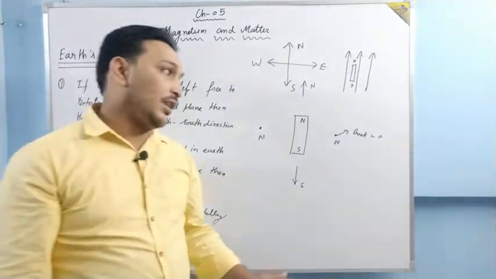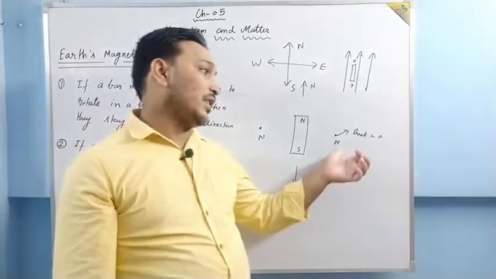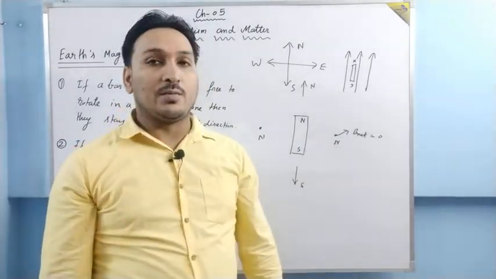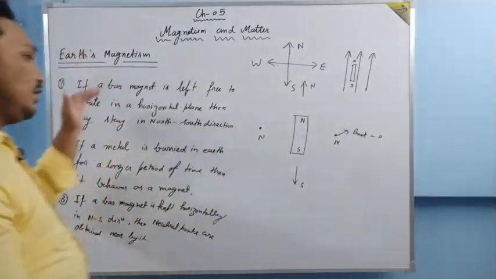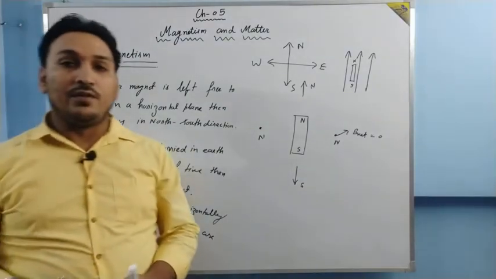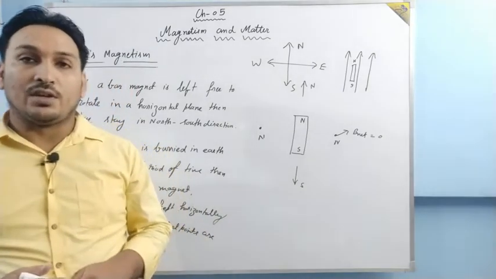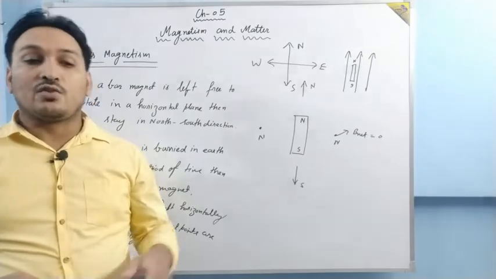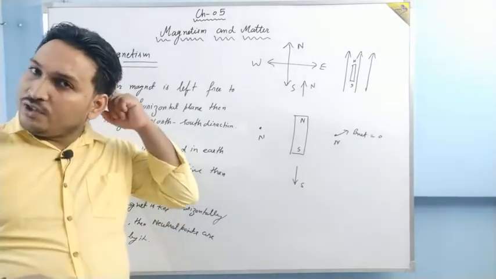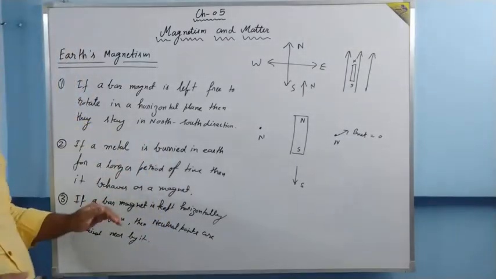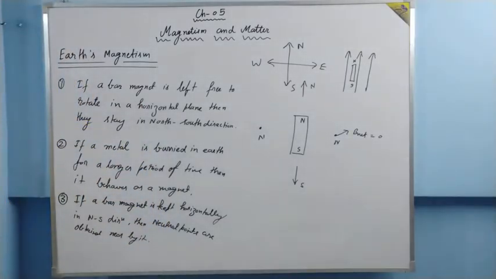It simply means that there must be an external magnetic field which cancels the magnetic field of the bar magnet, and that is why the net magnetic field at this point is zero. So from all these 3 points we reach a conclusion that there must be an external magnetic field present around the surface of the earth, and this is the magnetic field of earth, called Earth's magnetism or geomagnetism that we have discussed, right? So these are the evidences which prove that there is a magnetic field of earth.